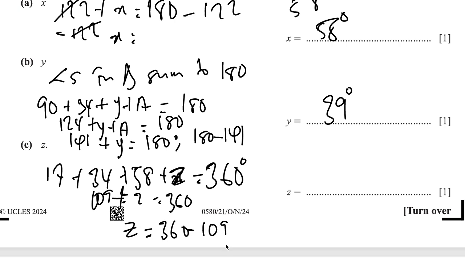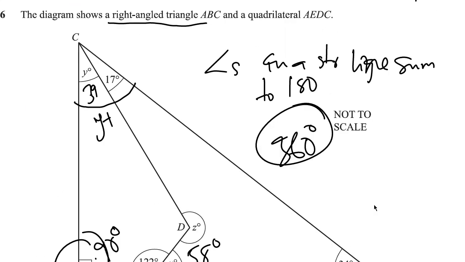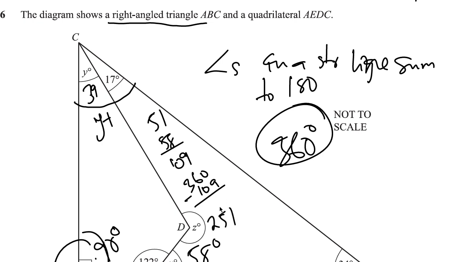So 360 minus 109 is going to be 251. You get that? So we have 17, 51, and then 58. That's 109, and then 360 negative 109 is going to be 251. And you could see that it actually obeys what we got, because this is kind of like a reflex angle. It's greater than 180 degrees but less than 360 degrees.